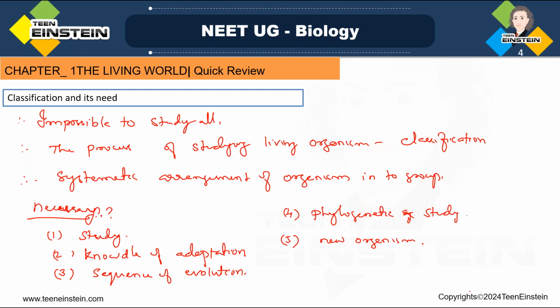Then the modern system of classification began in 1758. Who started this classification? Carl Linnaeus, a Swedish botanist, published the 10th edition of his book Systema Naturae. That is Linnaeus.